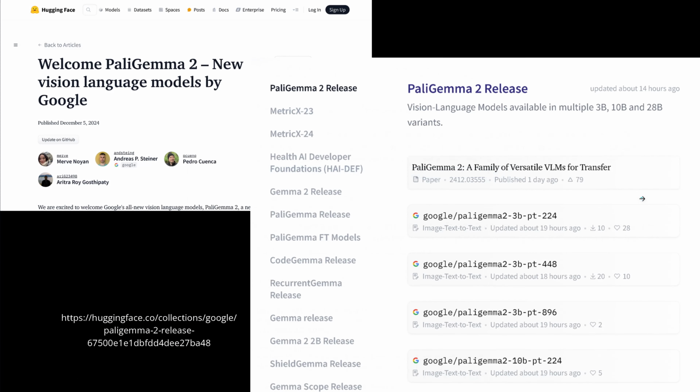Of course, you have those models, as you can see, updated just 18 or 19 hours ago also on Hugging Face. They say, hello PaliGemma 2, a new vision language model by Google, published today, December 5th, 2024. But remember, this is really for further fine-tuning. This is not a model that you can use out of the box. It will not have the performance.